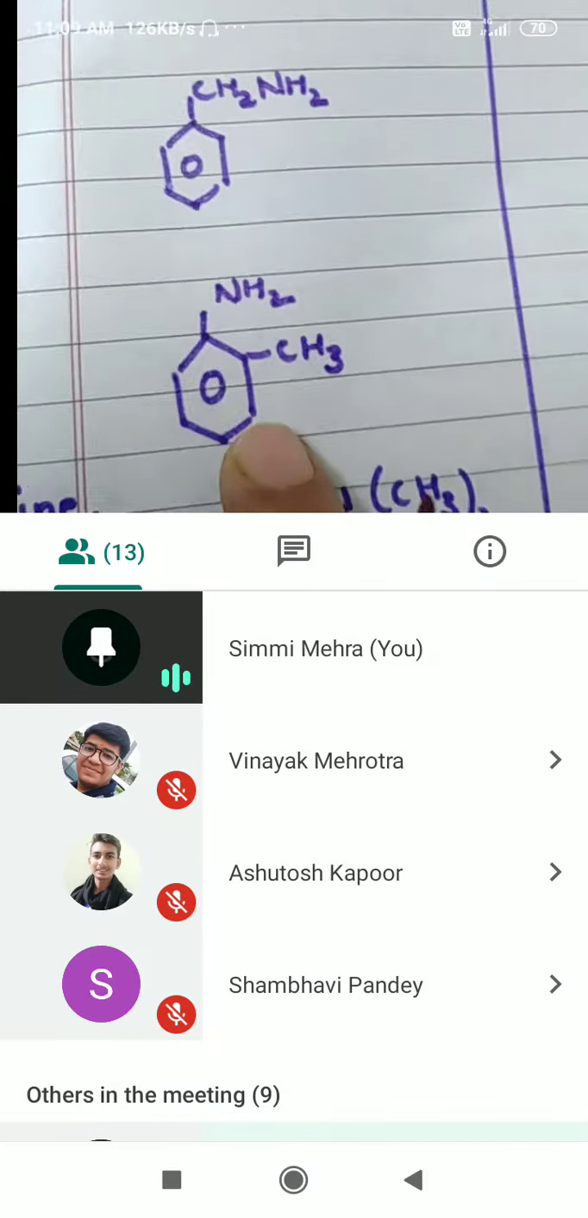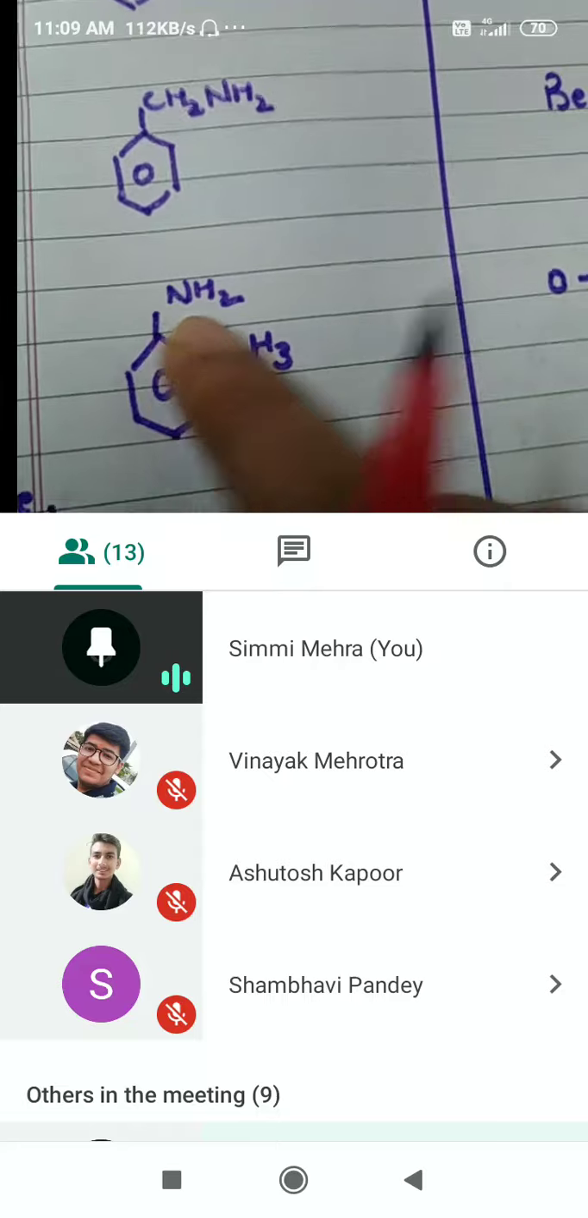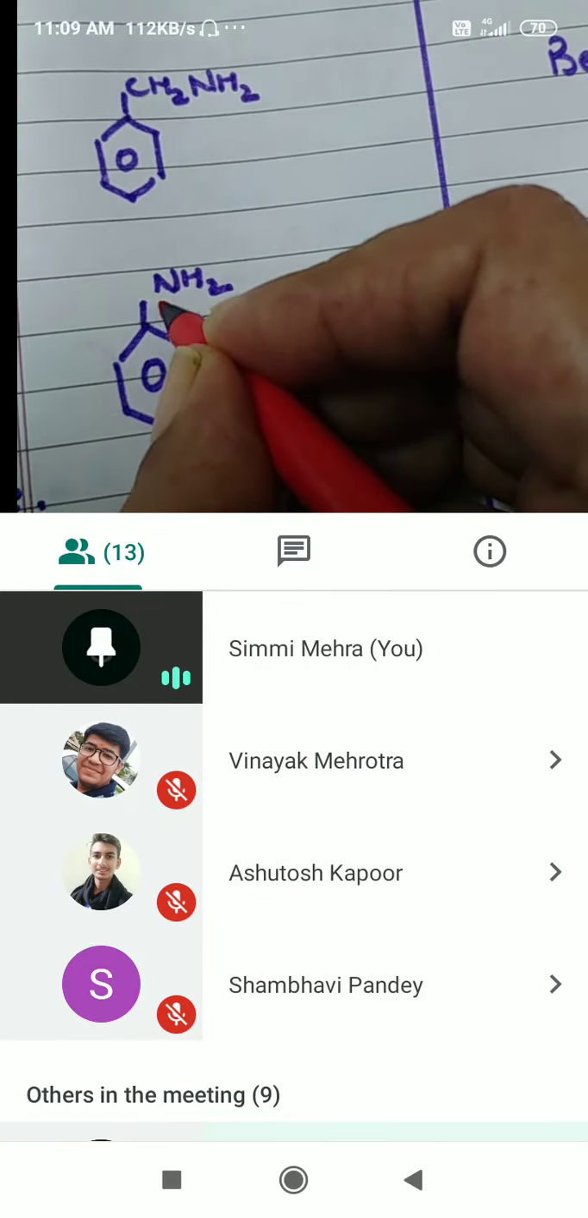All right, next here. Now this is the functional group, so this will be carbon atom number 1.